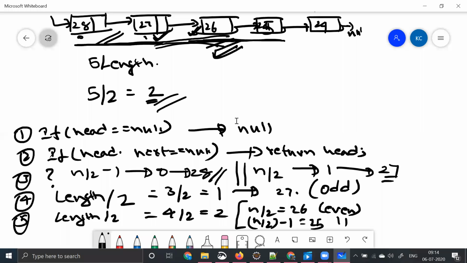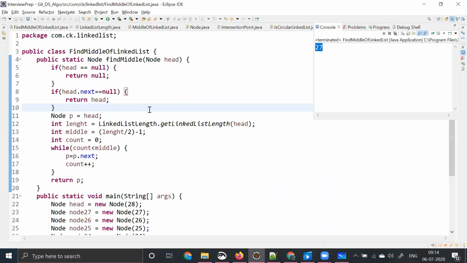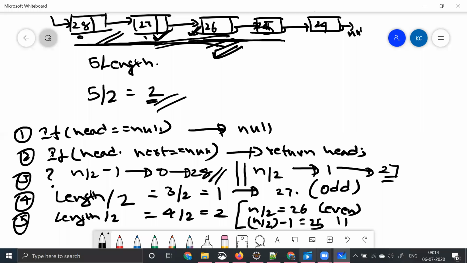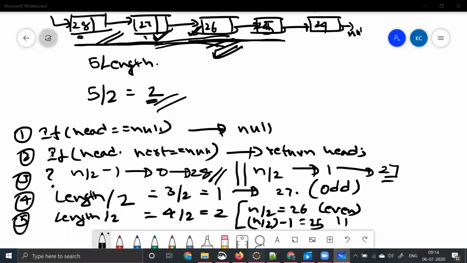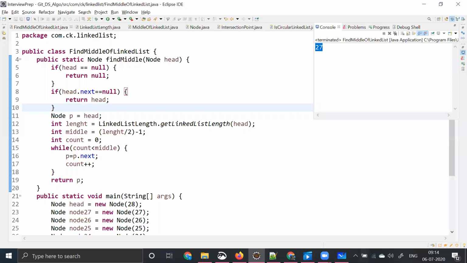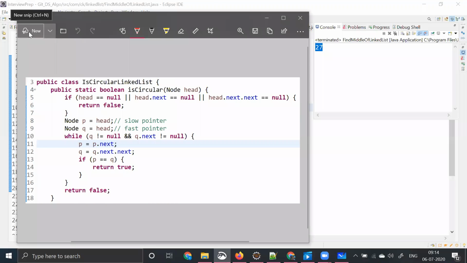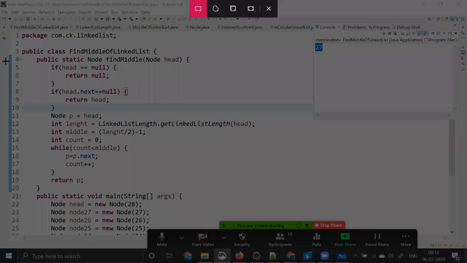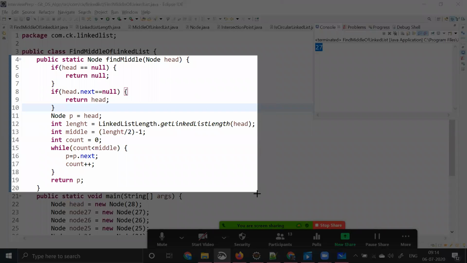Let me try to dry run this code for you and make you understand what exactly it is. I'm taking a screenshot for this. Right, so here is our code.